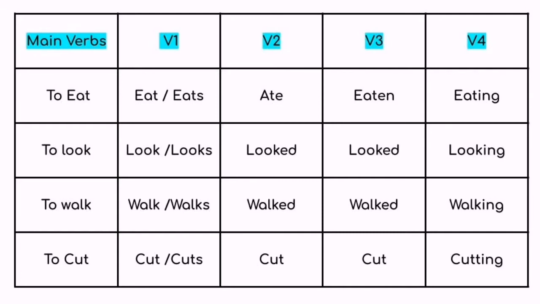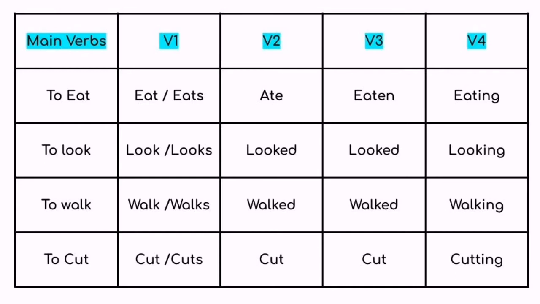V1 look or looks, V2 looked, V3 looked and V4 looking. Next is to walk. V1 walk or walks, V2 walked, V3 walked and V4 walking. And the last is to cut. V1 cut or cuts, V2 cut, V3 cut and V4 cutting.